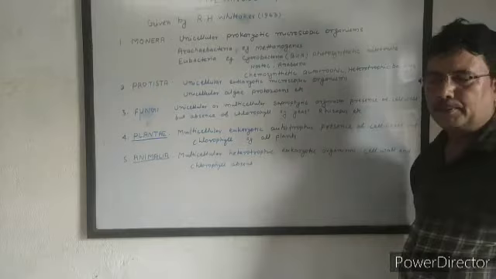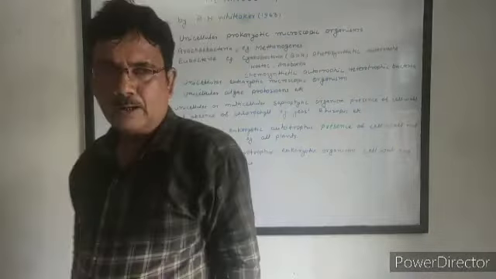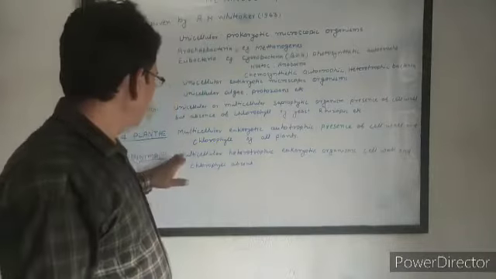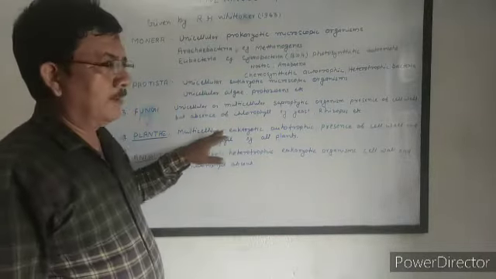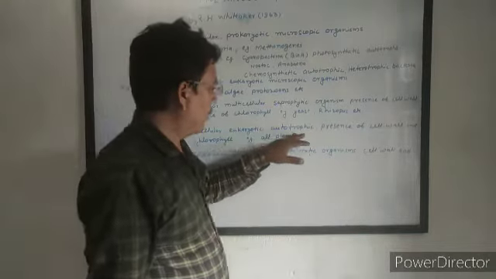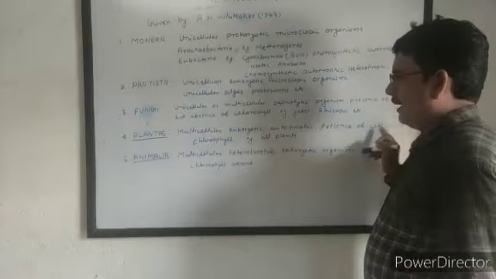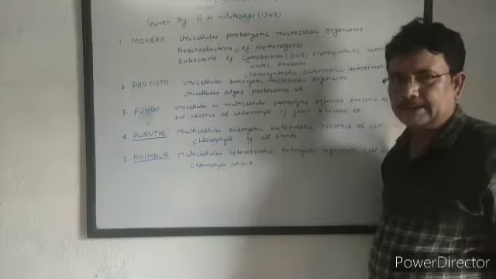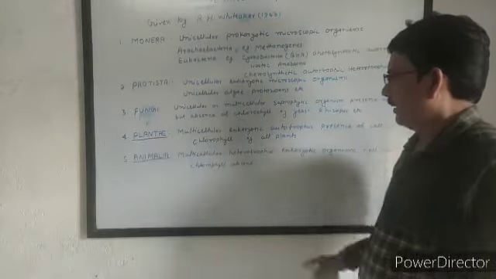All are saprophytic. Now, the fourth kingdom of living organisms is Plantae. Plantae include multicellular, eukaryotic, autotrophic organisms. Presence of a cell wall and chlorophyll are the characteristics of kingdom Plantae.